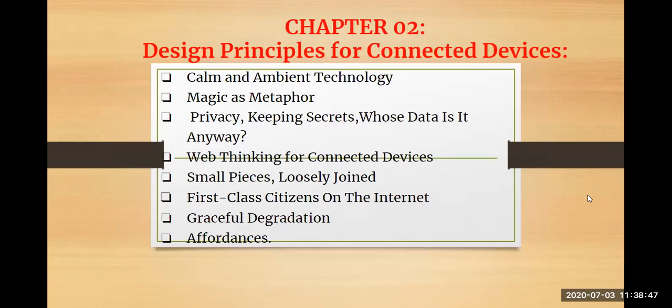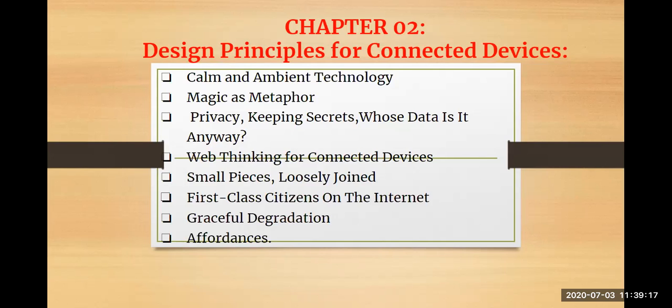Next we'll start with chapter number 2. We completed chapter 1 with a quick recap, wherein you had only the basics of IoT. What do you mean by IoT? When you are thinking of IoT as a service, what are the features? What are the major components of IoT? So the next topic, in chapter 2, is design principles for connected devices.